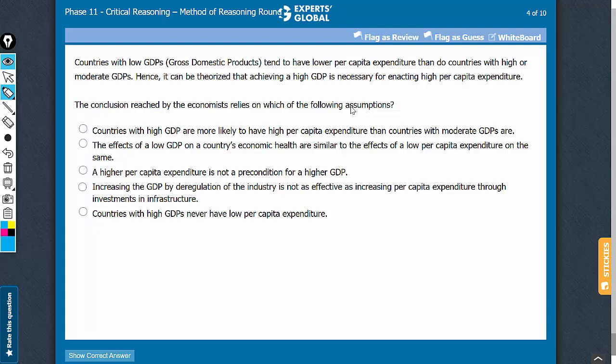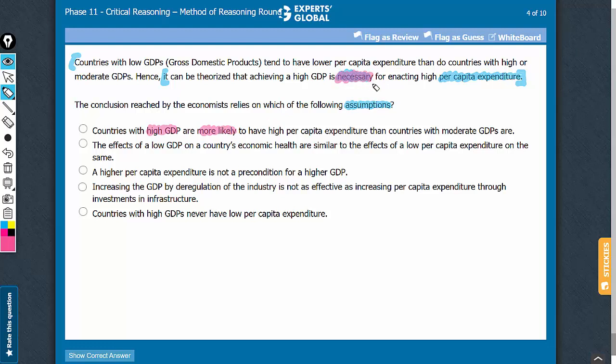We need to identify the assumption in the reasoning here. Remember, an assumption is a statement that strengthens the argument and is something that must be true for the argument to hold. The conclusion is that it can be theorized that achieving a high GDP is necessary for enacting high per capita expenditure. That countries with high GDP are more likely does not lead to suggesting that this is necessary.